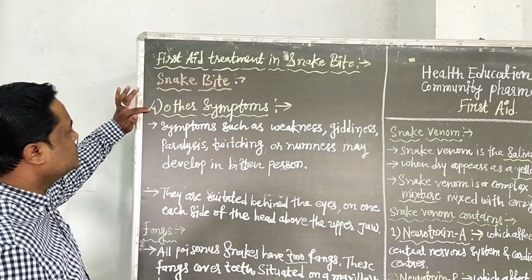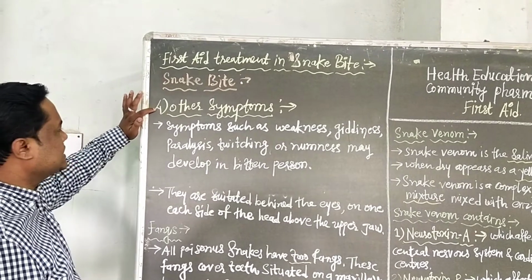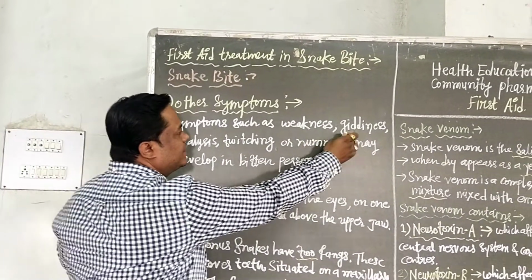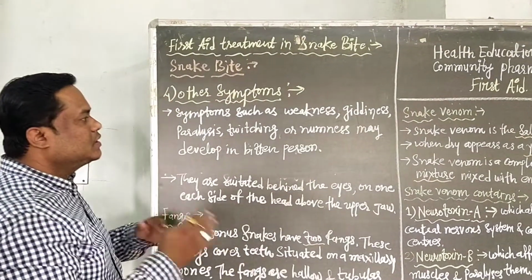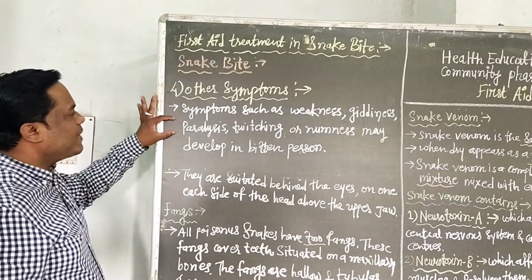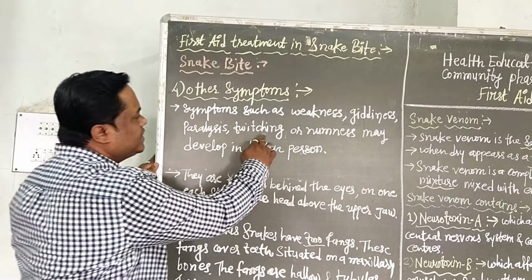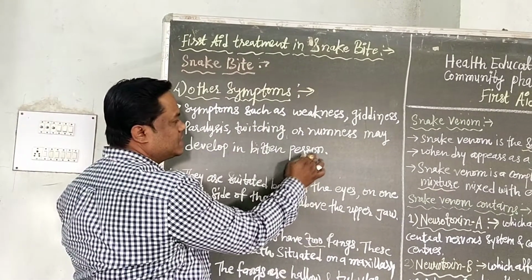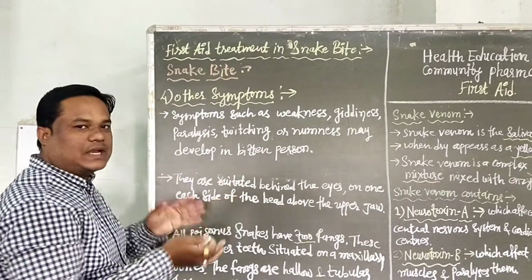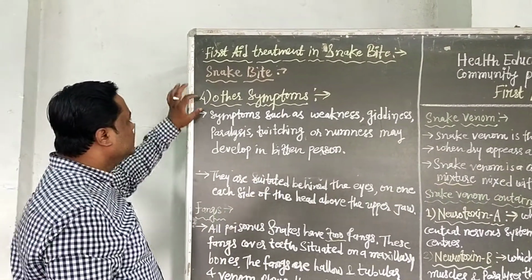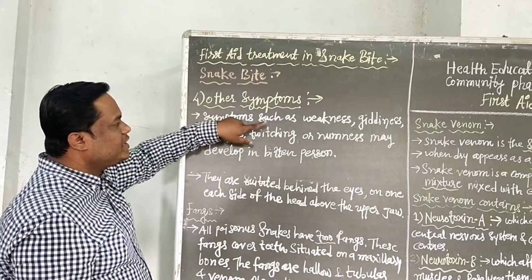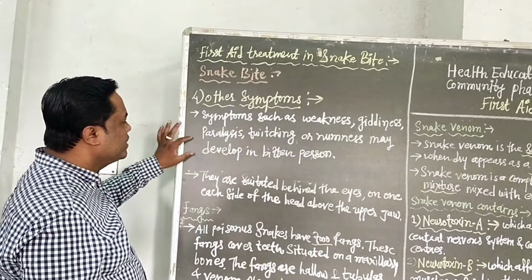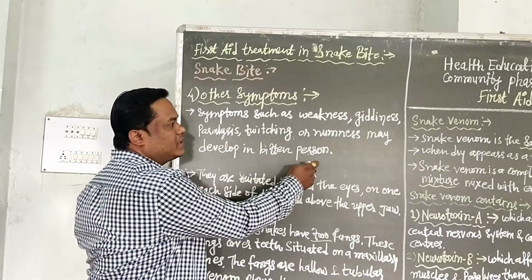Then the other symptoms in the examination of the bitten person: first is weakness, second is giddiness, which is called chakkar. Third is paralysis. Then twitching or numbness may develop in the bitten person. Numbness means there is no sensation at the site of the bite.